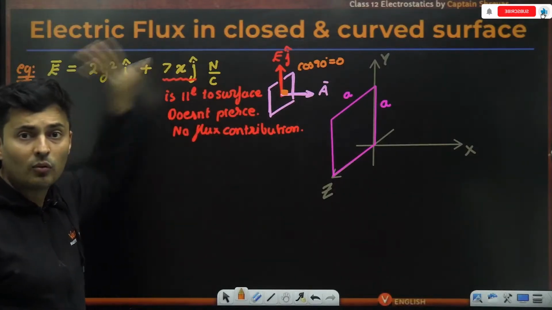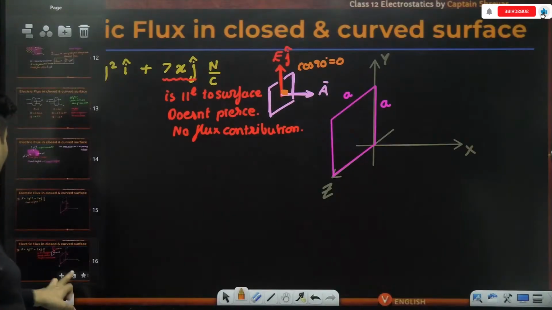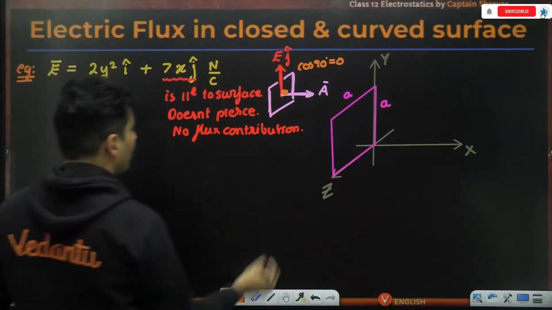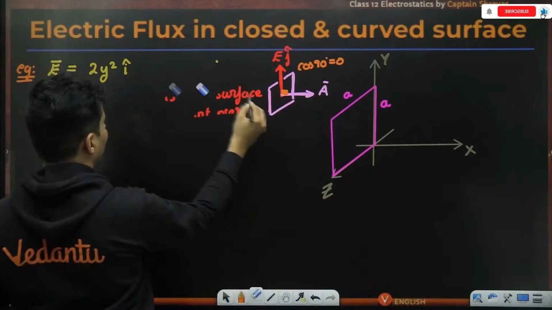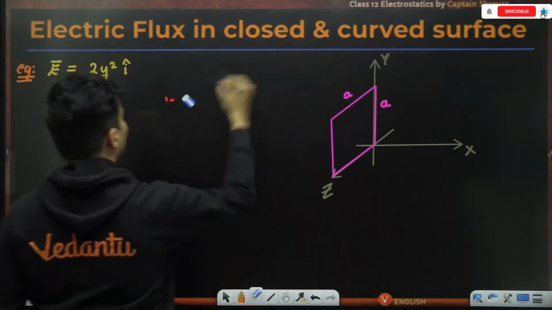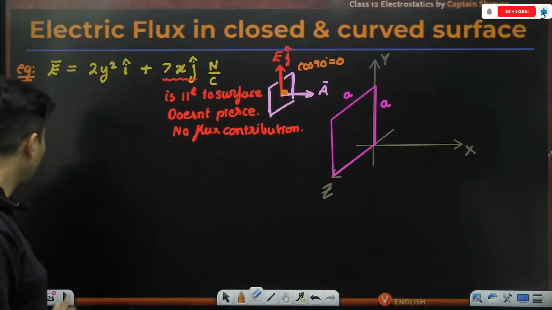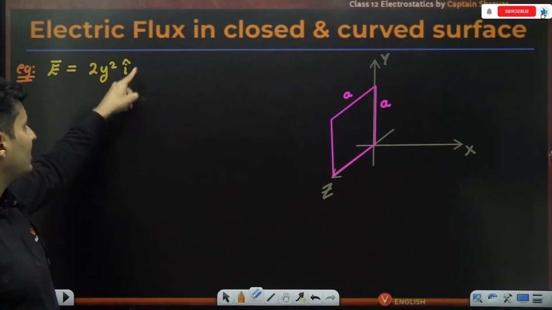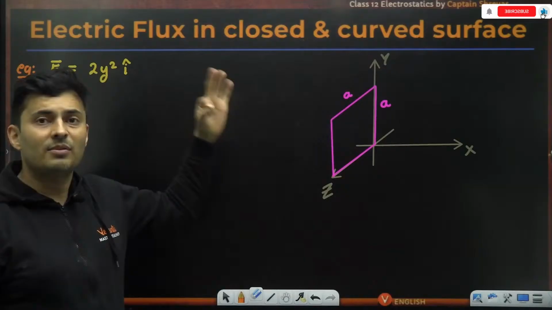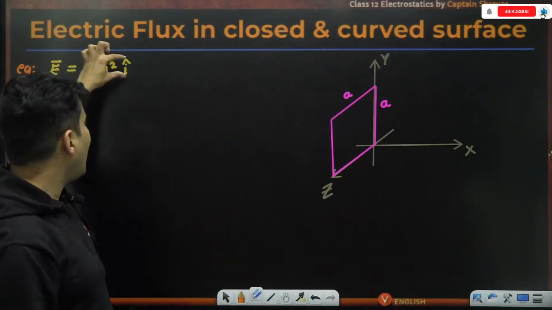I don't even have to worry about it. So my next step will be, let me just forget this part of the problem. I'm not even interested because that is irrelevant for my solution. Electric field is 2y square i cap. So it only changes with the y coordinate and it is in i cap direction.